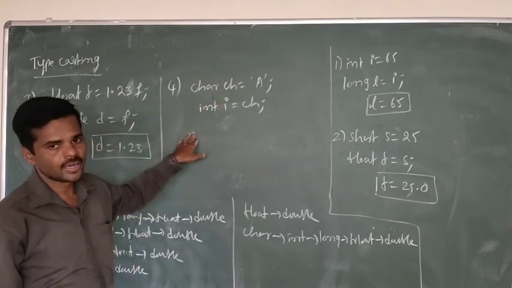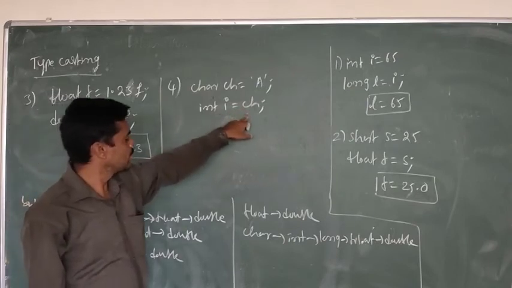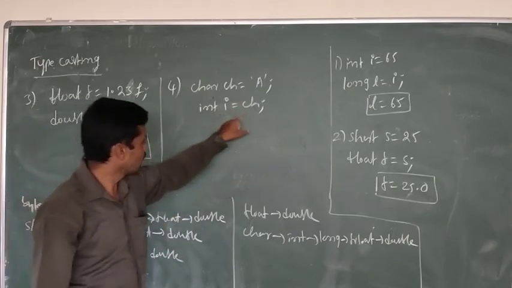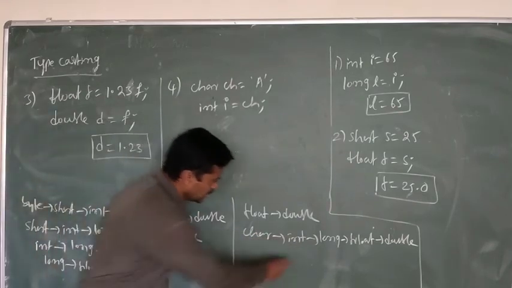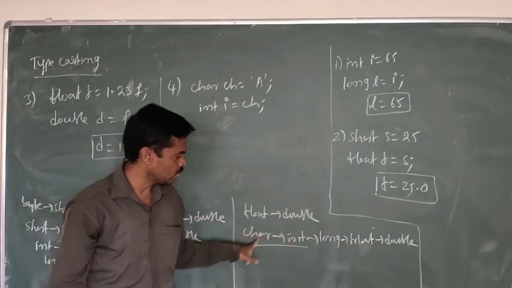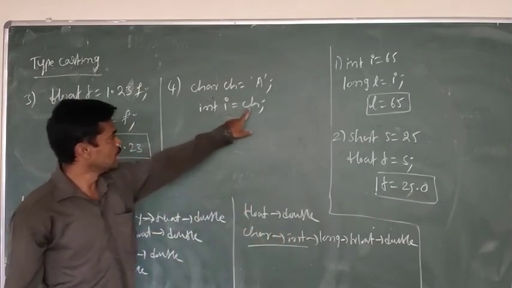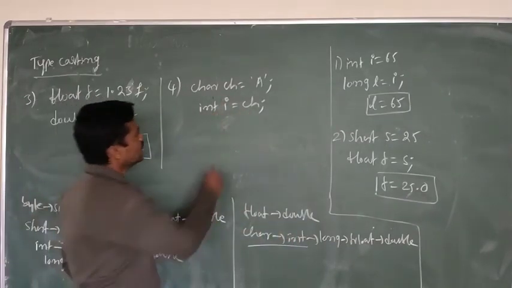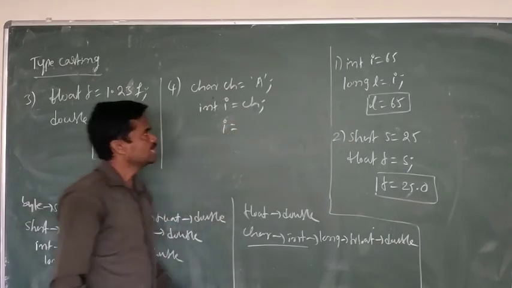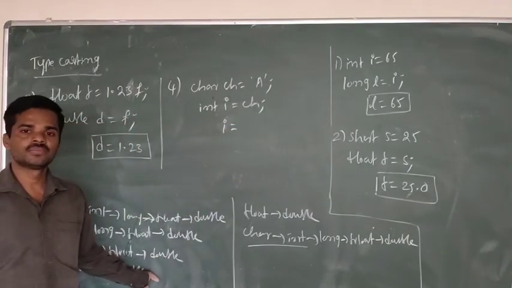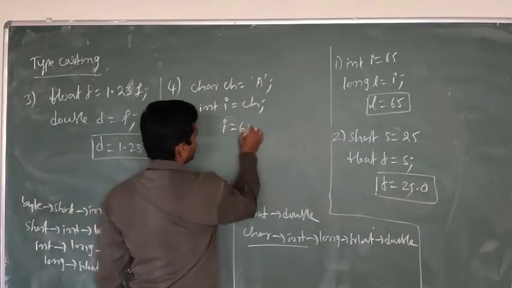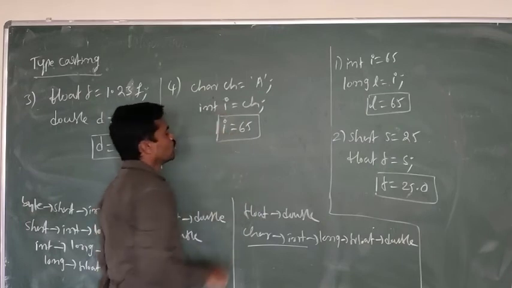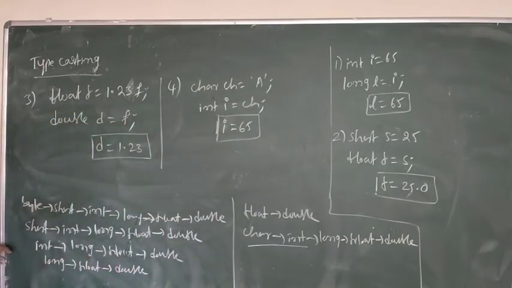Both are numeric, so it is compatible. Character to int is possible, so you can store a character into an integer. What is the ASCII value for capital A? 65. So we can store the character value to the integer without any loss of data.